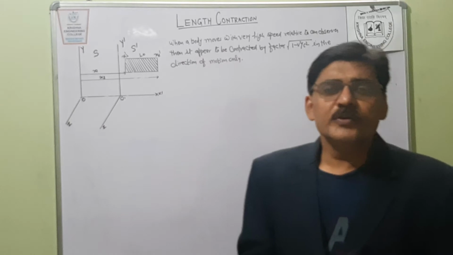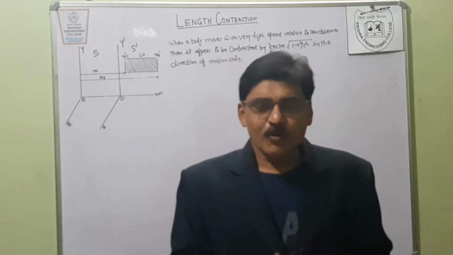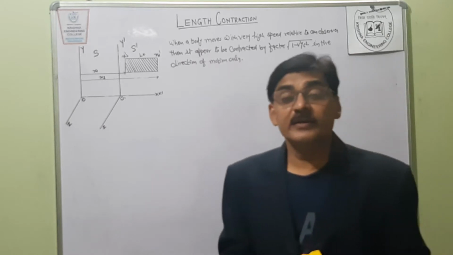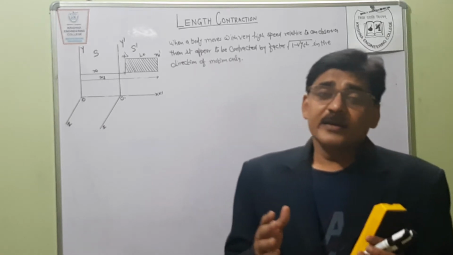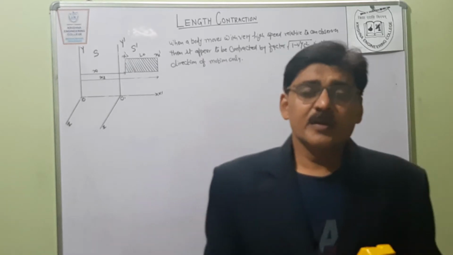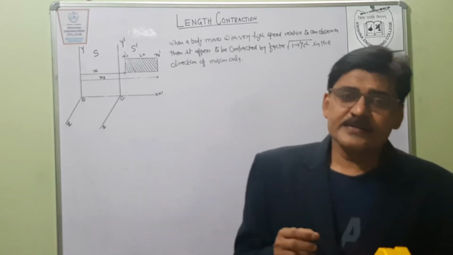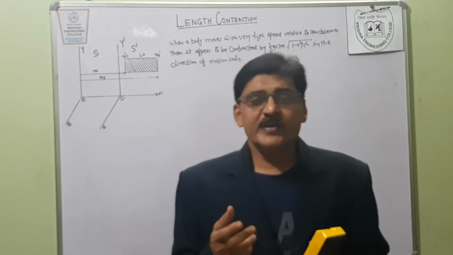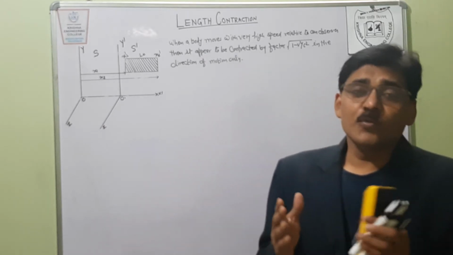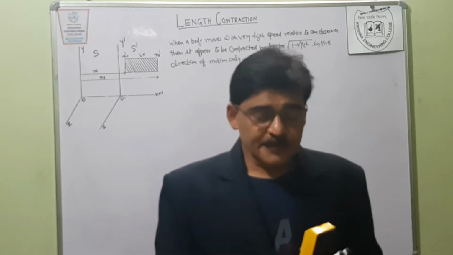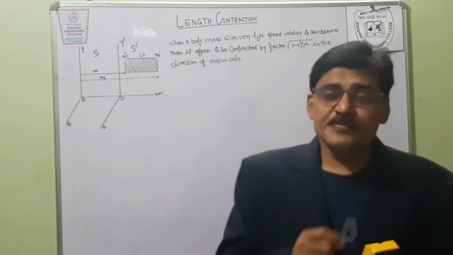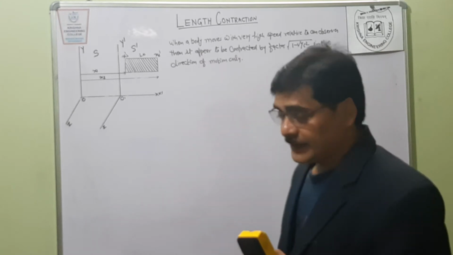Today we are going to discuss a very interesting topic which was given by Albert Einstein in 1905. In 1905, Albert Einstein proposed four new assumptions. One of them is length contraction, second is time dilation, third is variation of mass with velocity, and fourth is that space-time is no more separate. Today we are going to discuss one of these assumptions, length contraction.